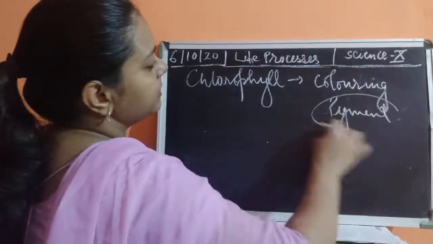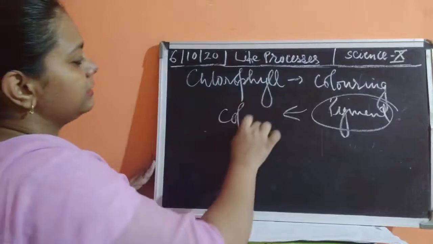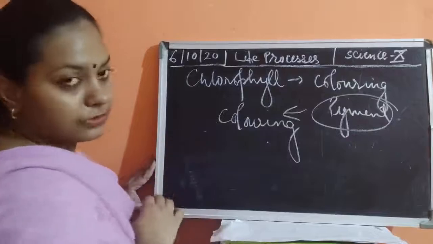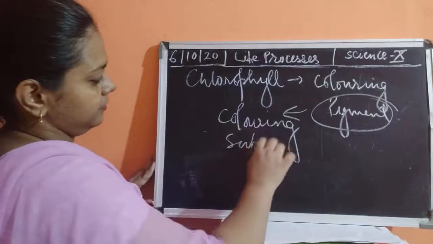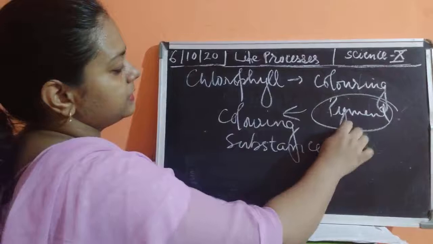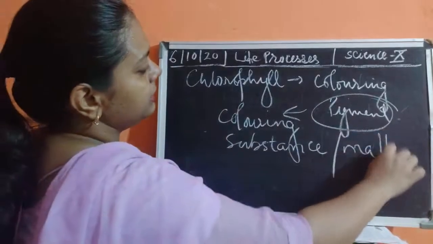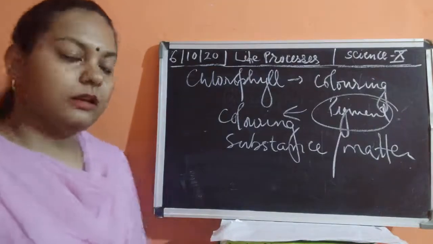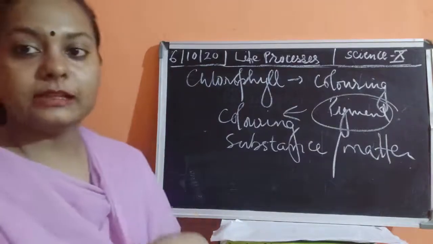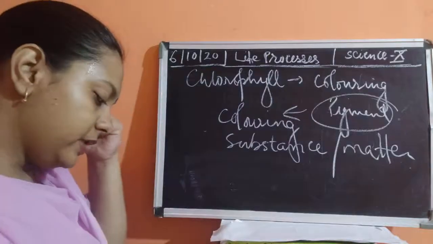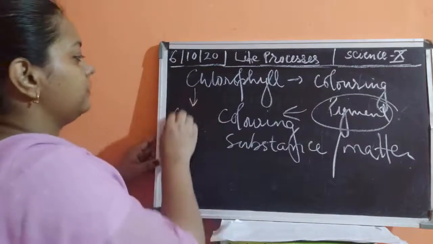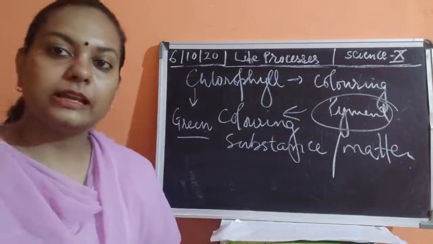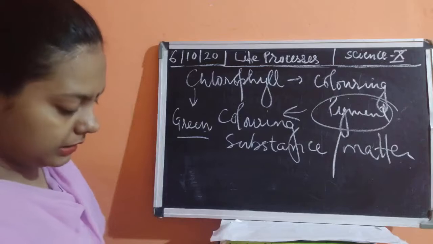Okay, now what is this pigment? Pigment means any coloring substance or color-giving substance. It could be substance, matter or material, any coloring matter, and that is said to be chlorophyll, and this is said to be the pigment. Here we are talking about the green pigment. So this chlorophyll is green in color. It is a green pigment which gives the leaves, the part of the plant, a green color.